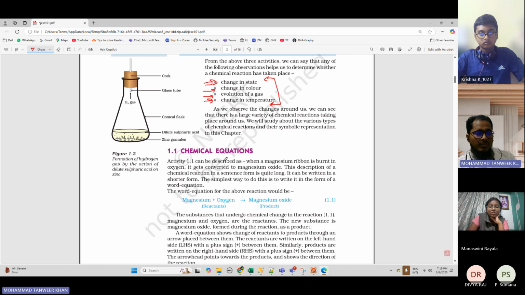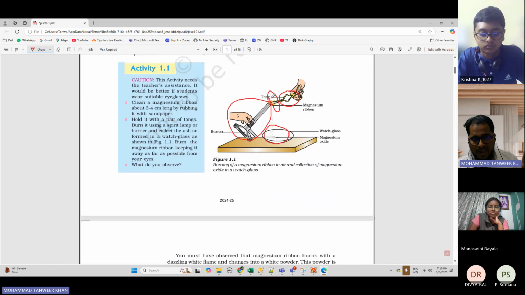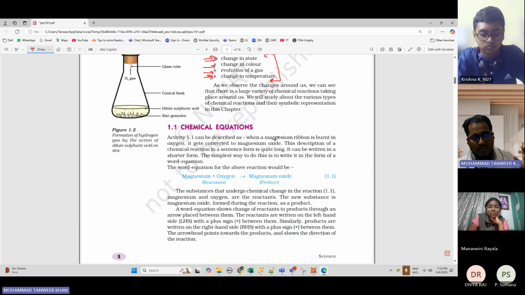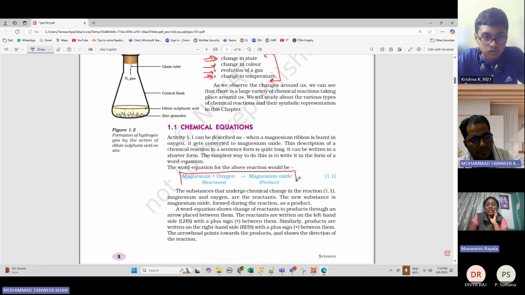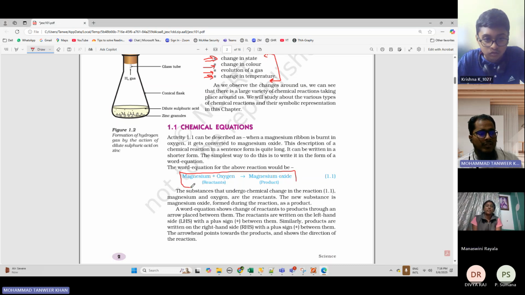Activity 1.1 can be described as: when a magnesium ribbon is burned in oxygen, it gets converted to magnesium oxide. In the first example, you are burning magnesium ribbon, right? So what has happened there? The magnesium ribbon is burnt in oxygen. So magnesium ribbon plus oxygen gives you magnesium oxide. That is what they're showing from this example. So this is the reaction.